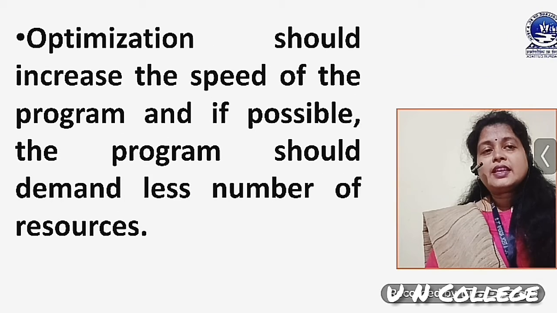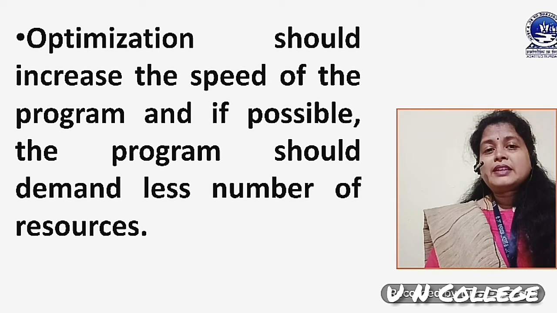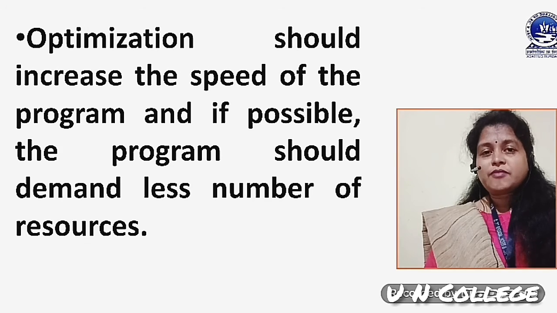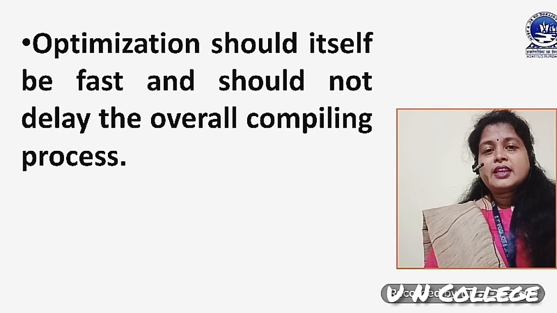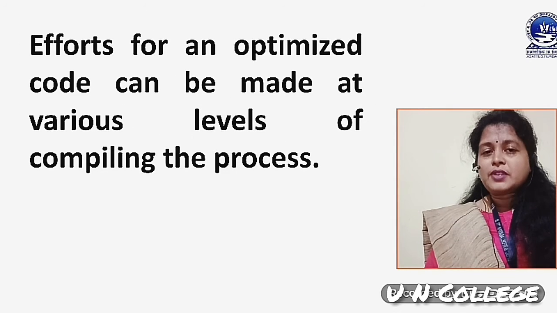The next one is that optimization should increase the speed of the program, and if possible the program should demand fewer resources. Suppose you are writing a program that is using 50 memory locations of int type, a number of loops, etc. During optimization, the compiler tries to minimize the resources if possible. The next one is that optimization should itself be fast and should not delay the overall compiling process. This is the last principle which must be followed during optimization.